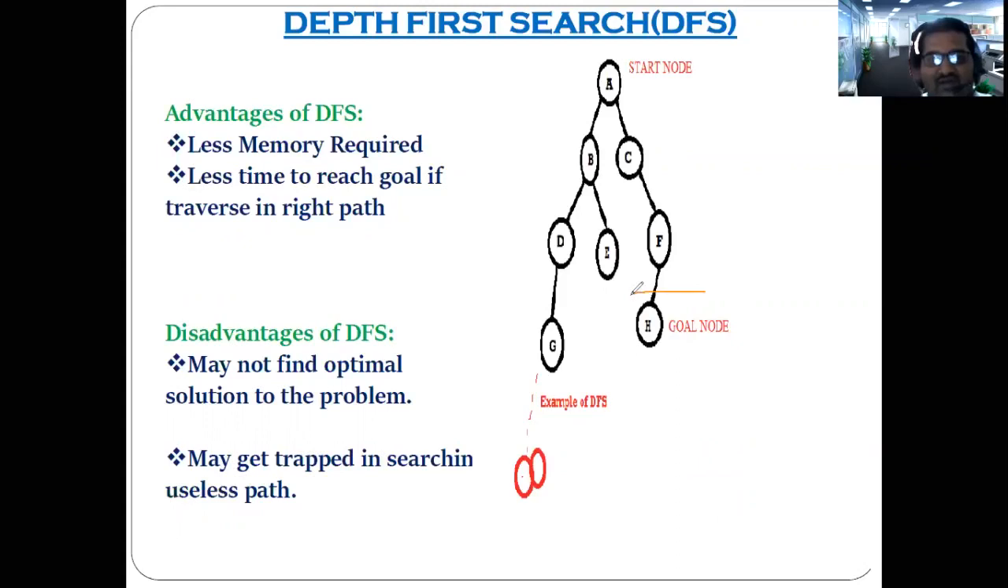As we are discussing, our goal node is this. Now consider that after this node, there are still more nodes. After these nodes, there are still a number of nodes. Now if you go on searching these nodes, then you might go into an infinite loop. That is the meaning of searching in a useless path. Correct or not?